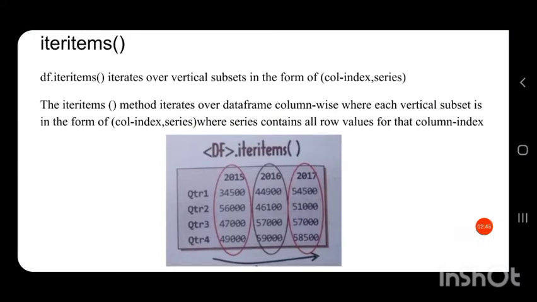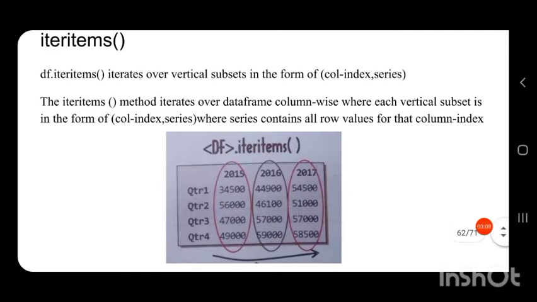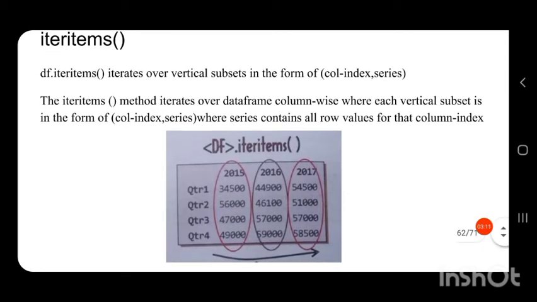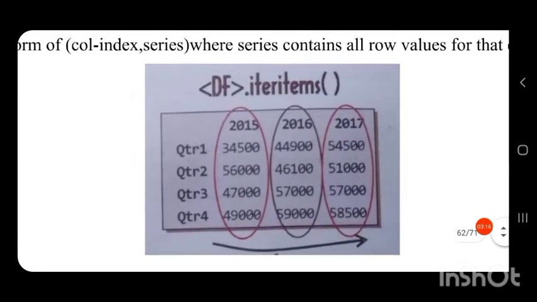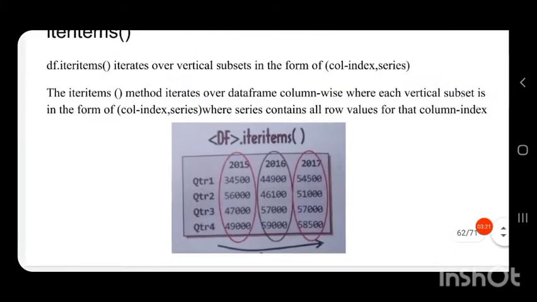The iteritems method iterates over the data frame column wise, where each vertical subset is in the form of column index comma series, where the series contains all the row values for that column index. So all the row values in that particular column will be in that series.